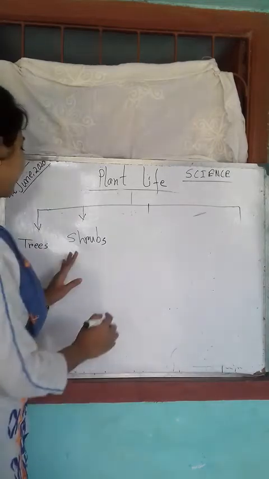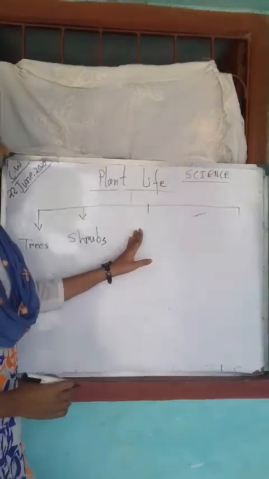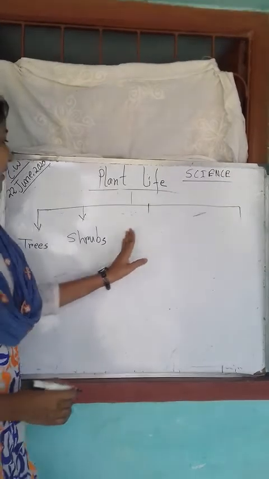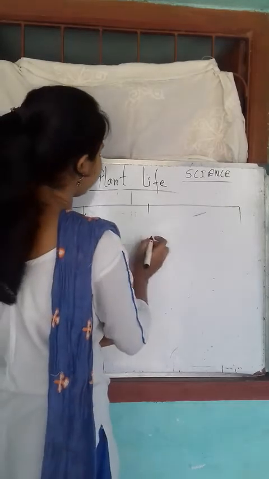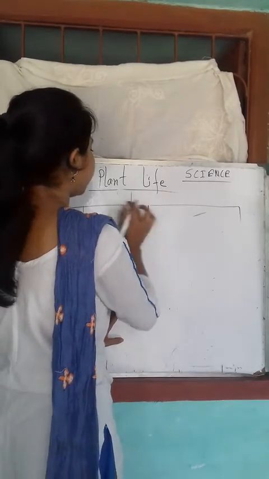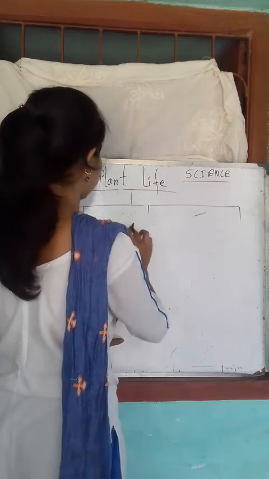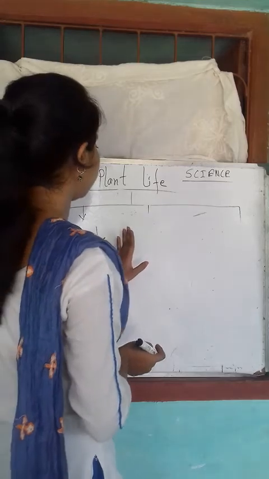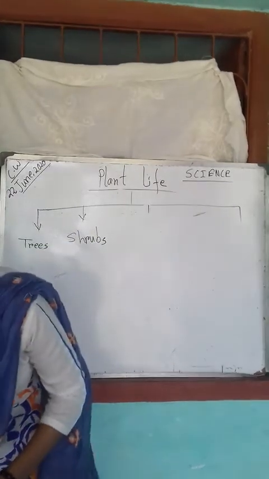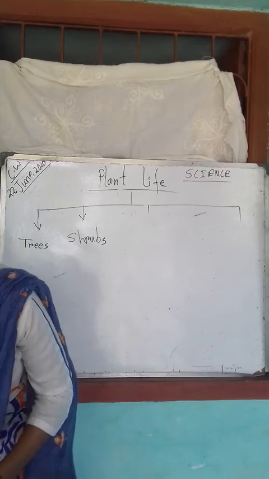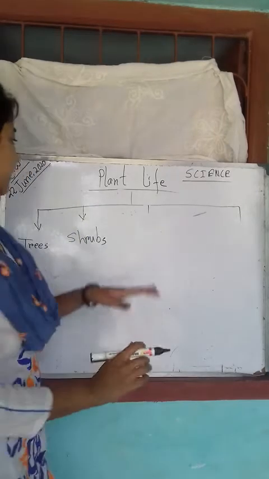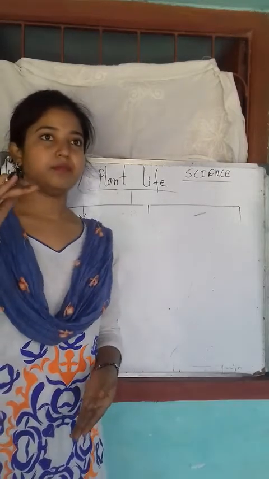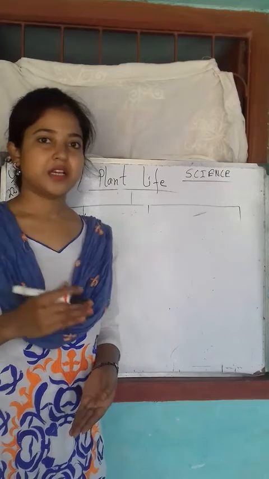Okay. Next, there are a few other plants which have a very soft stem. There are some plants which are not as large as the shrubs. They are very small.